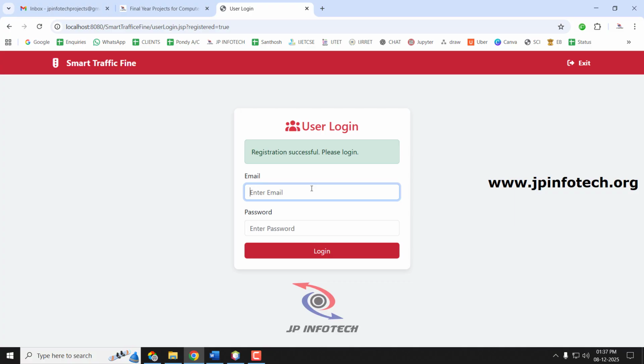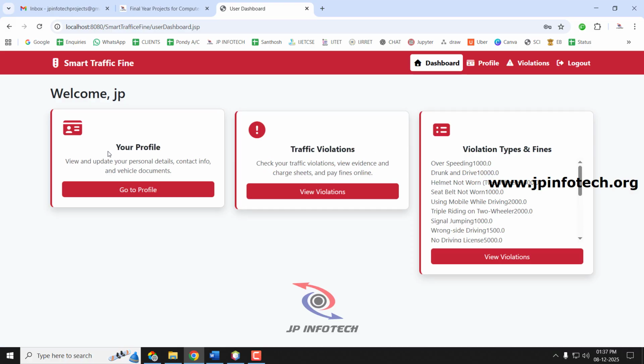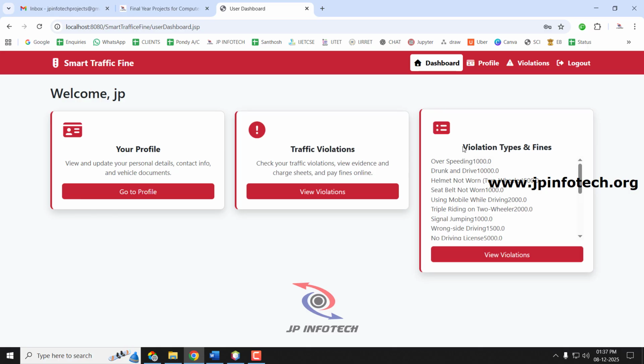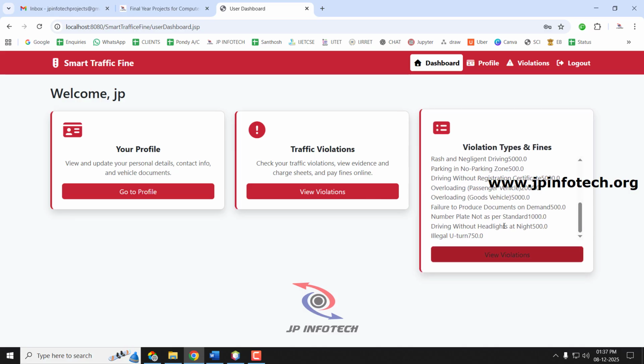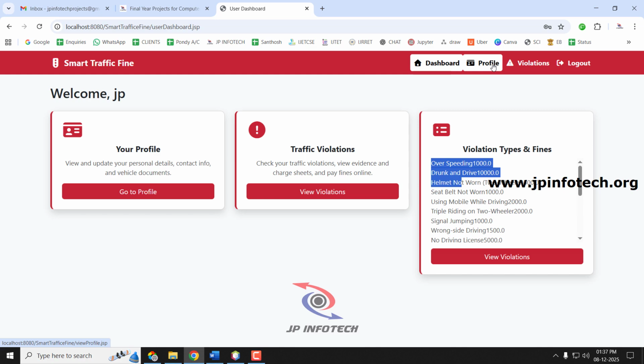So now let me log in by entering the email ID and the password of the user, and now you can see the dashboard of the user, which shows the profile, traffic violations, and the violation types and fine amount. Here you can see all the violation types and fines whichever we have entered. Overspeeding, from the overspeeding to illegal U-turn is being shown to the user parts. Here the user has the various options of seeing the profile, violation types, and the status.